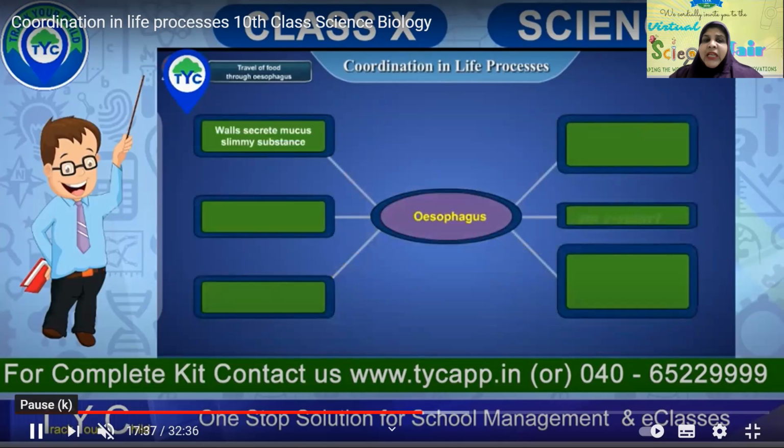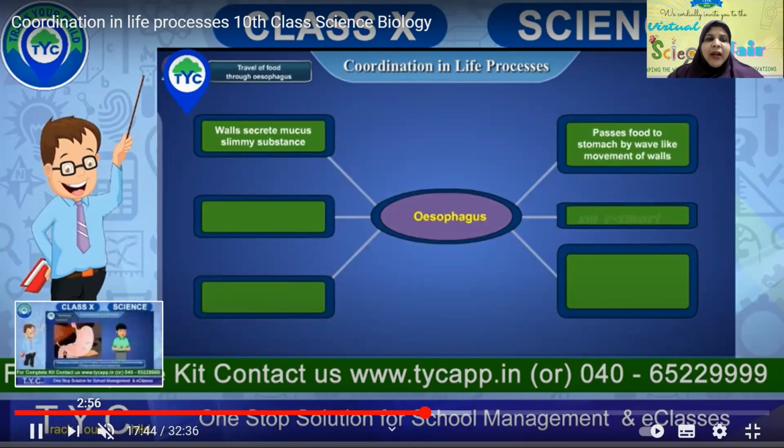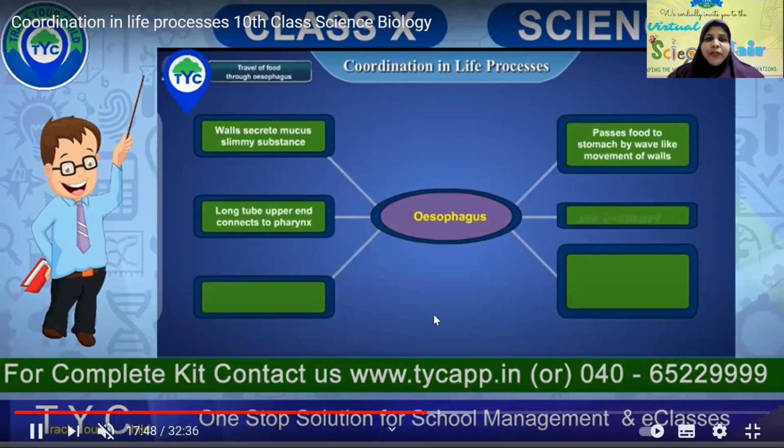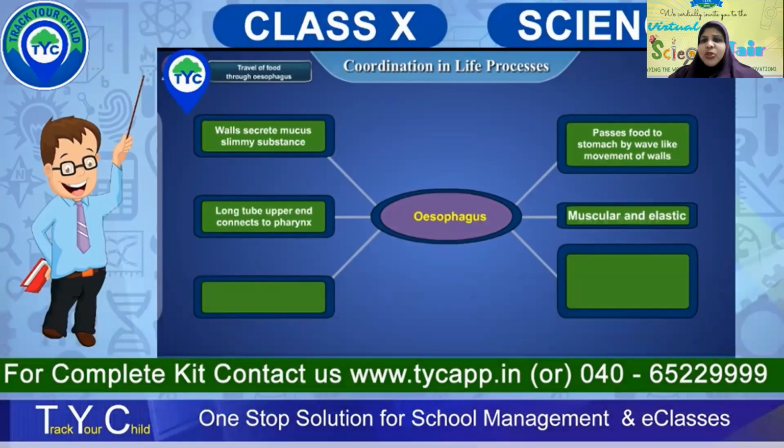From the esophagus, the wall secretes mucus, a slimy substance. So what happens? When food is passing through your esophagus, the walls of the esophagus secrete a slippery mucus that allows the food to pass through. And then it passes to the stomach by a movement called peristaltic movement, wave-like movements of the walls. The long tube's upper end connects to the pharynx.